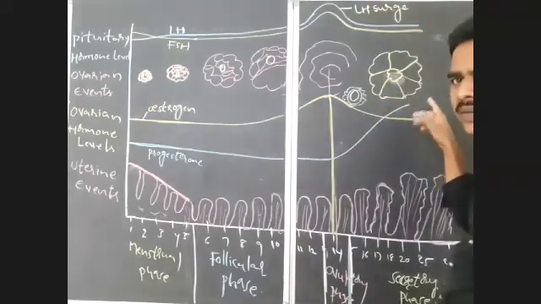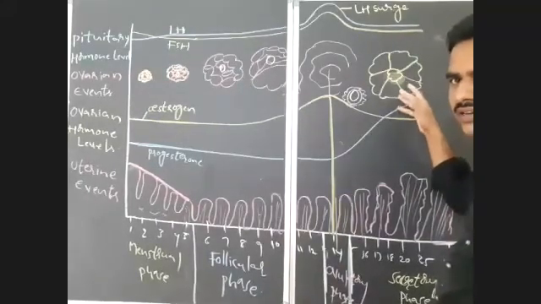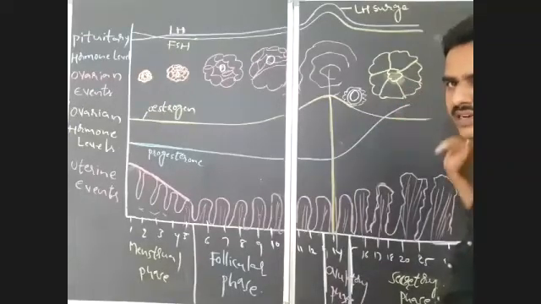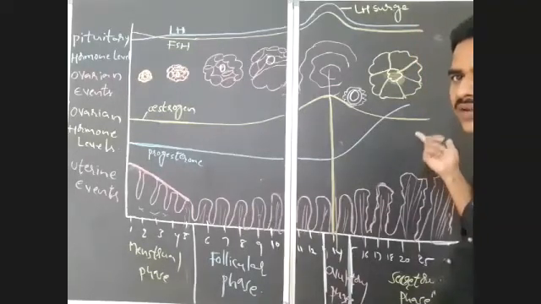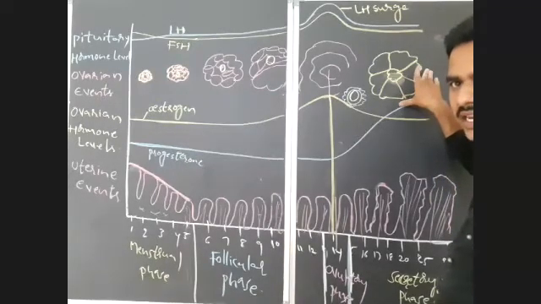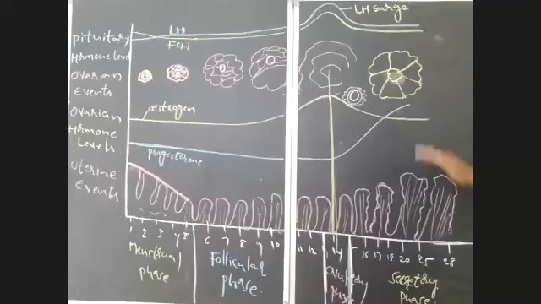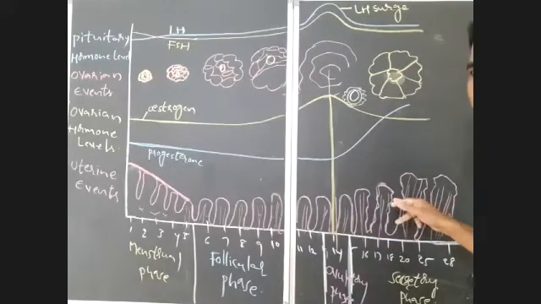So if fertilization takes place, this progesterone will be continuously secreted by the corpus luteum throughout the pregnancy. This corpus luteum will be maintained by LH. A very little amount of LH is required to maintain corpus luteum. So if fertilization takes place, corpus luteum remains throughout the pregnancy and secretes progesterone. That progesterone will act on the glands, uterine glands, here, observe, endometrial glands or uterine glands, and stimulates them to secrete nutritive fluids. Those nutritive fluids are essential for the maintenance of this endometrium throughout the pregnancy.